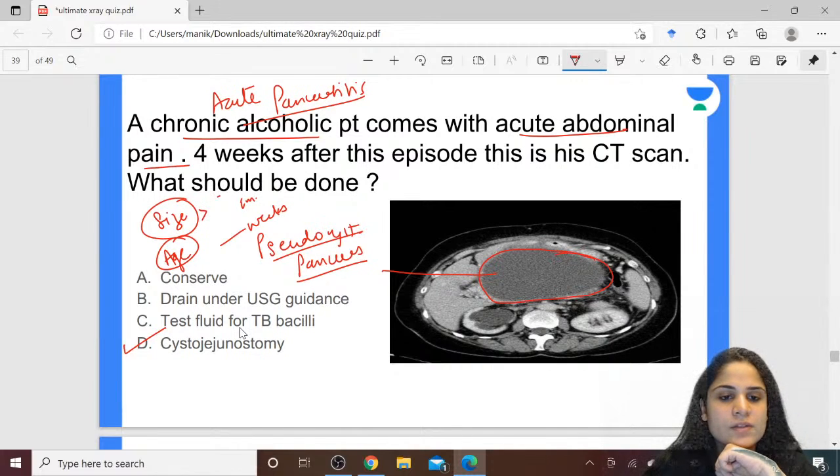Okay, so if the size of the pseudocyst of the pancreas is more than 5 cm, or the age is more than 6 weeks, that is when you should go ahead. Or if it gets infected, then in that case you should go ahead and drain the pseudocyst of the pancreas.